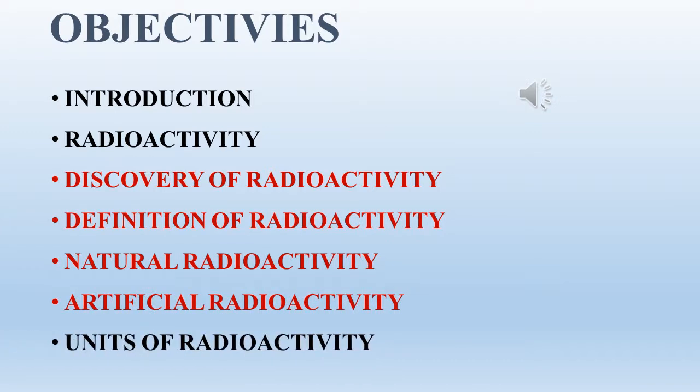Objectives of this part are History of Nuclear Physics, Introduction of Nuclear Physics, and Radioactivity. In radioactivity we are going to see how radioactivity was discovered, the definition of radioactivity, and what is meant by natural radioactivity and artificial radioactivity. These are the two types of radioactivity, and the last topic is units of radioactivity. So let us start one by one.